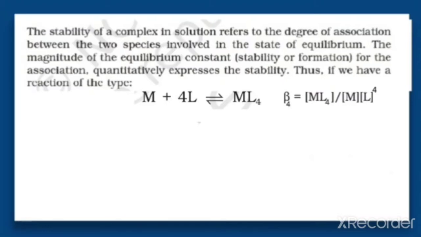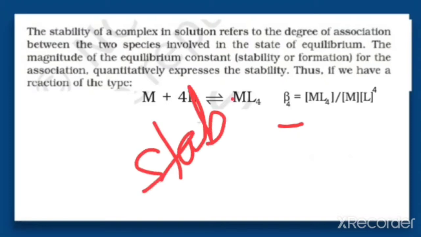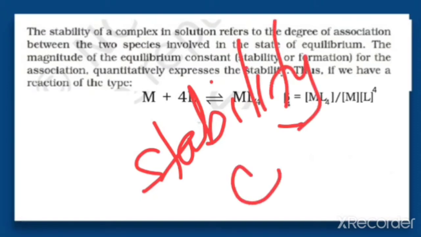So the stability is expressed quantitatively on the basis of the equilibrium constant. The equilibrium constant for this reaction is therefore called the stability constant. Here the equilibrium constant, beta 4, can be called a stability constant, which is represented by beta 4.